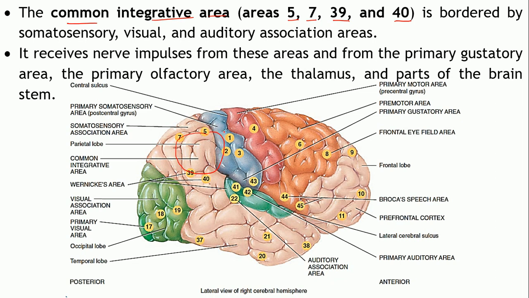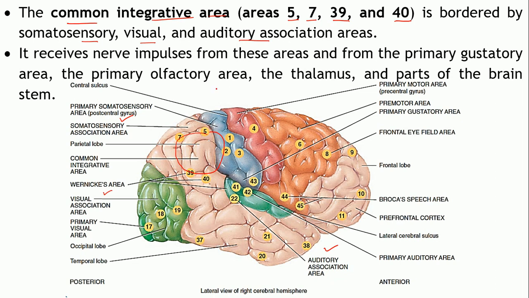Okay, so it is bordered by the somatosensory area, visual area and the auditory association areas, correct? So that's your somatosensory association area, visual association area and your auditory association area. Okay, so it is surrounded by these areas.